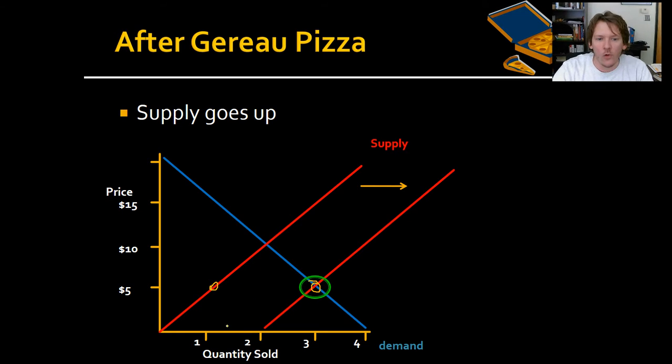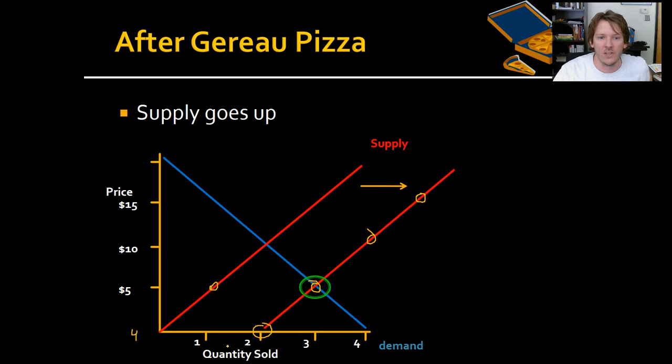Now, it works all the way down the line, too. As we increase pizza places, there are more pizza places willing to sell pizzas at $15. There are more pizza places willing to sell pizzas at $10. So it's not just down here. There's more pizza places willing to sell pizzas at $4. That's why we moved the curve. We've increased the supply of pizza. There are more places willing to sell pizzas at $10, more at $15. That's why it's moved over.